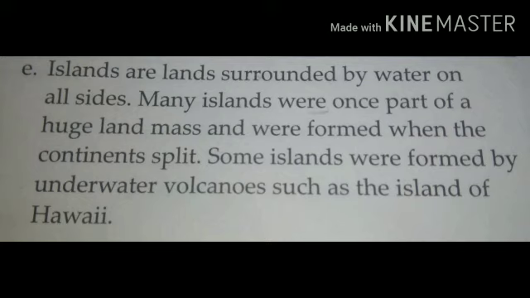Again, one time answer. Islands are lands surrounded by water on all sides. Second point, many islands were once part of a huge landmass and were formed when the continent split. Some islands were formed by underwater volcanoes, such as the island of Hawaii.